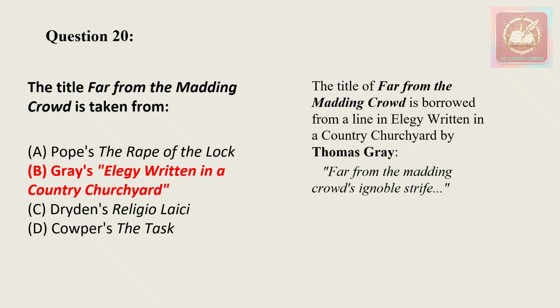If we talk about the other works, The Rape of the Lock is by Alexander Pope, and it is a mock epic poem that satirizes the trivial concerns of 18th century aristocratic society. Then we have Religio Laici, a religious and philosophical poem by John Dryden. The Task is a very long and reflective poem by William Cowper, which deals with nature, domestic life and morality, and has nothing to do with Far from the Madding Crowd.